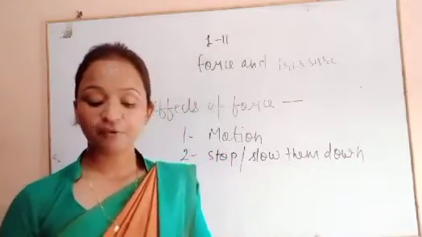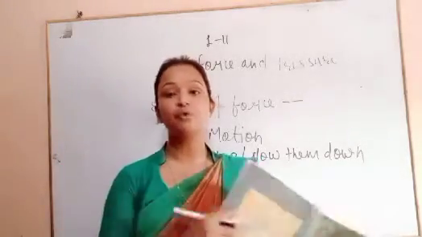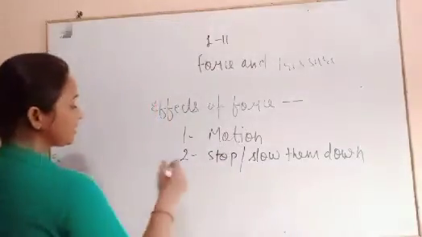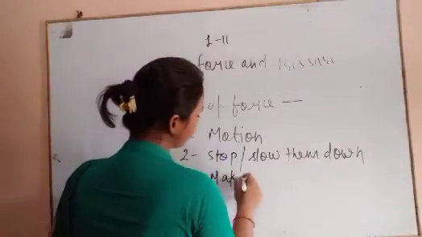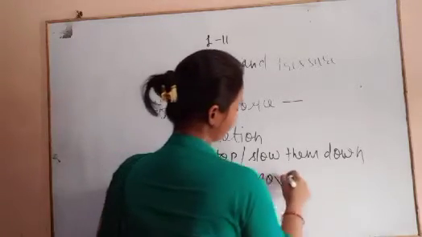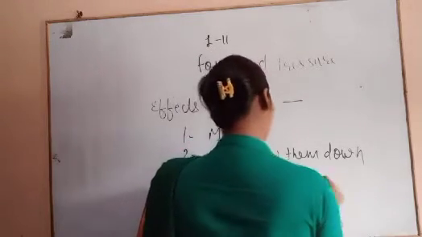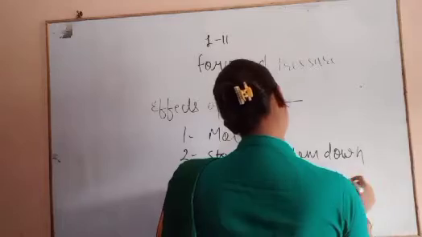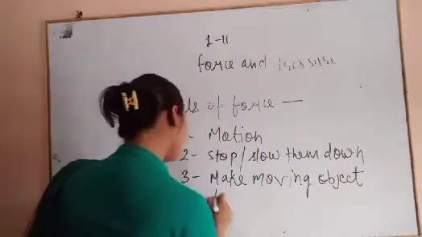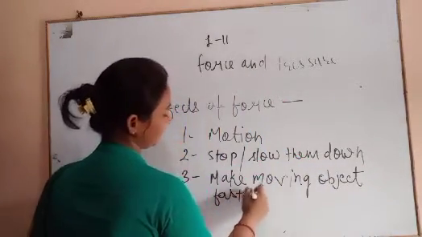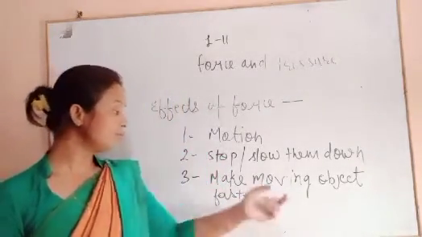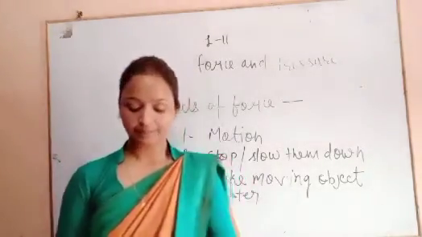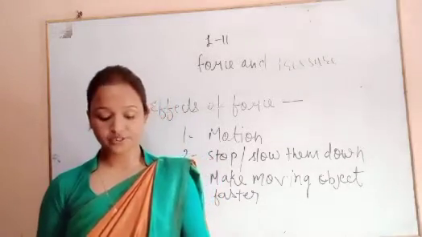The third one is that force can make a moving object move faster. So this is the effects of force.